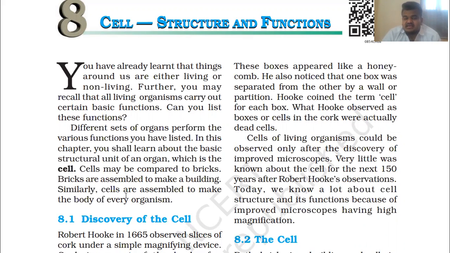Similarly, cells are assembled to make the body of every organism. You may observe that almost every building has bricks. There may be different designs, but bricks must be there, or any other part like bricks. So cells are assembled to make the body of every organism.